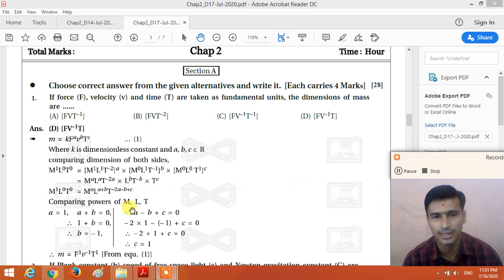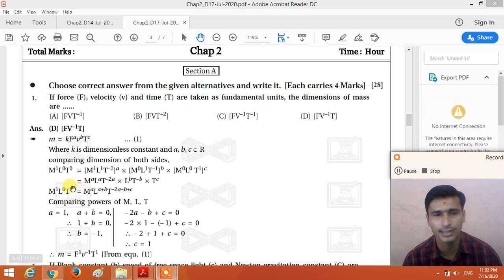So by comparing the powers of MLT, we get a is equal to 1, a plus b is equal to 0, and minus 2a minus b plus c is equal to 0. Right? So we get the values of a, b and c from these three equations.